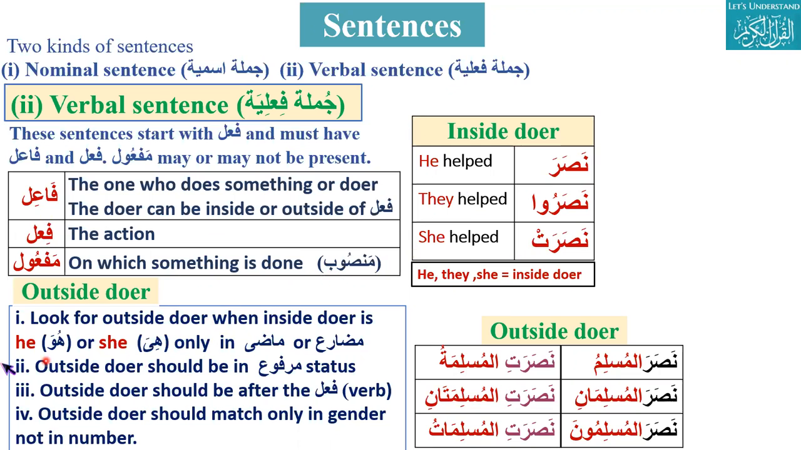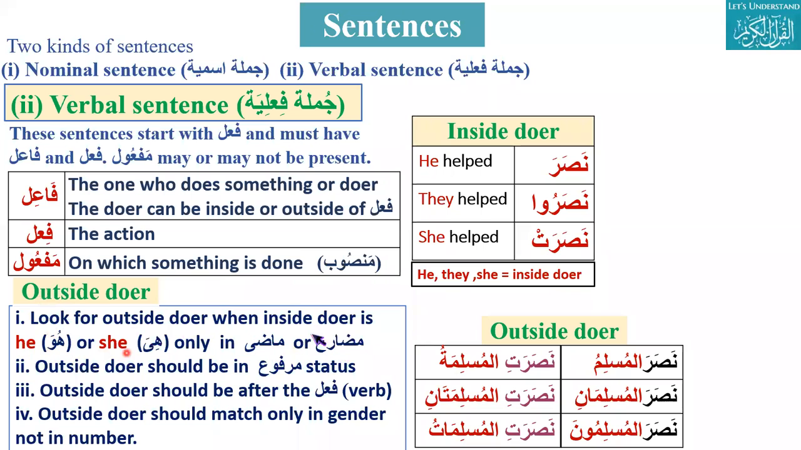So whenever you see this rule, which we revise many times and use many times in translation, this is the first time we are going to do it here. So whenever you see, look for an outside doer; when the inside doer is he or she, only in Madi or Mudare.